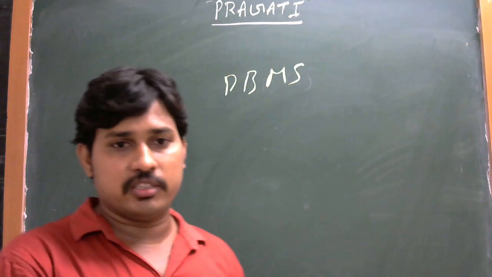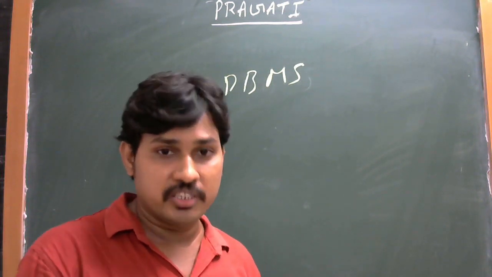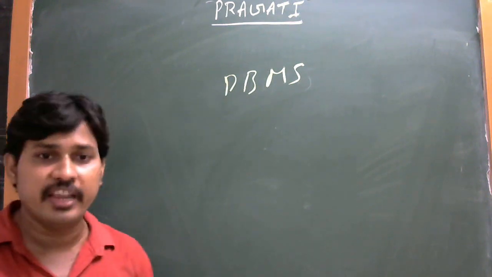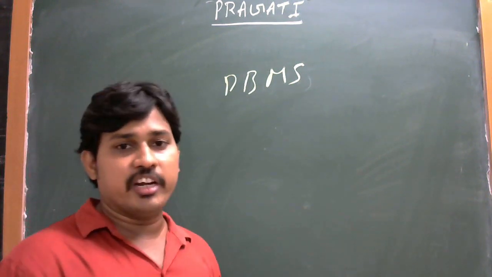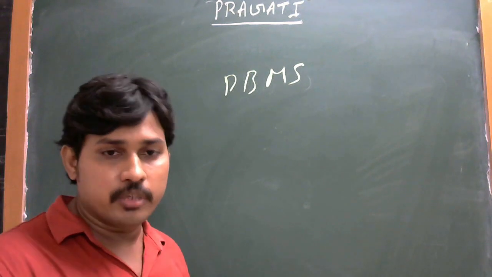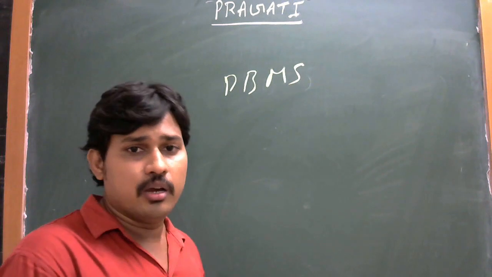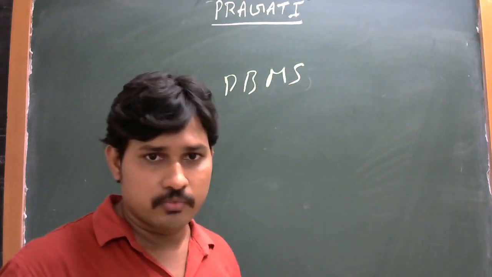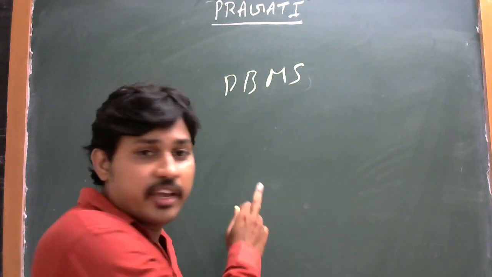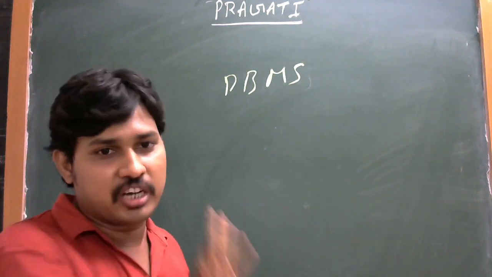In previous years, in first year you learn Photoshop, in first year second semester you learn C language, and in second year you learn Java. In second year fourth semester you learn data structures. These three are programming languages, but this is not a programming language. It is a database concept.